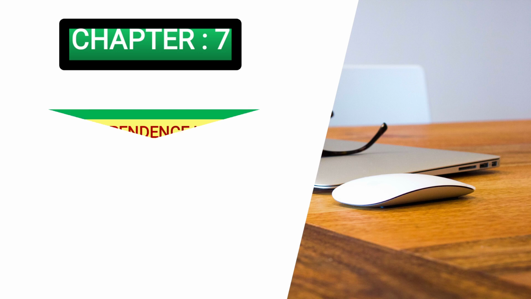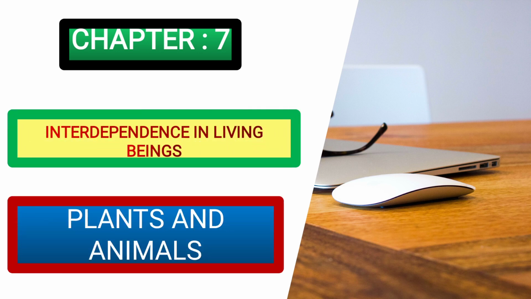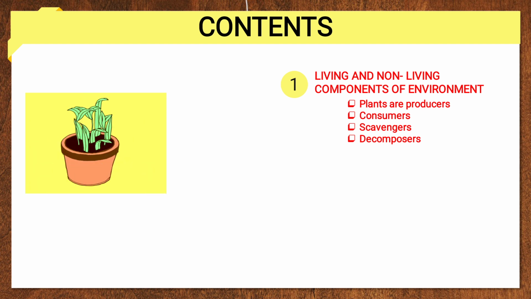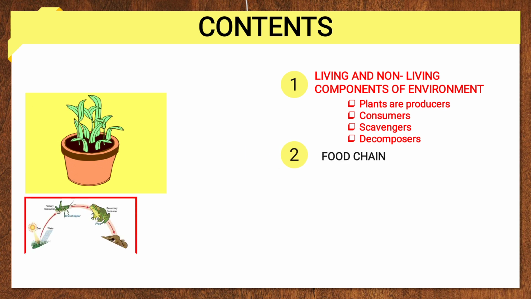In this presentation, we will learn about lesson 7, that is interdependence in living beings, that is plants and animals. So we'll see the content parts. Number 1, living and non-living components of the environment. Plants are producers, as you see in the image. Consumers, scavengers, decomposers, we will learn about these. Second, we will also learn about the food chain, how the organisms are interlinked to get their food.